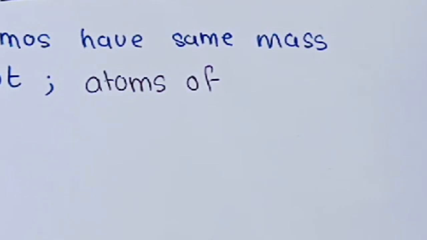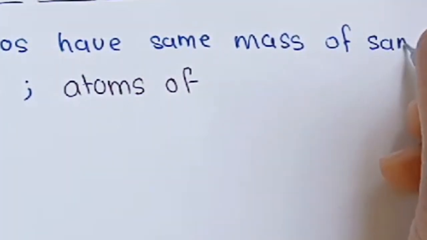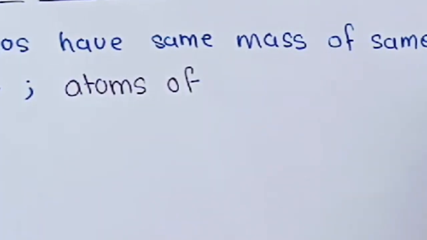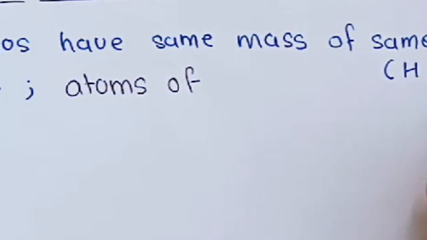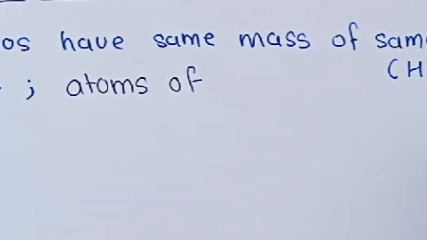Wait a minute. As I told you, if hydrogen is having 1 gram, then in H2O or in any other thing, in this H2SO4, in any of the things, it will have mass of 1 gram only.